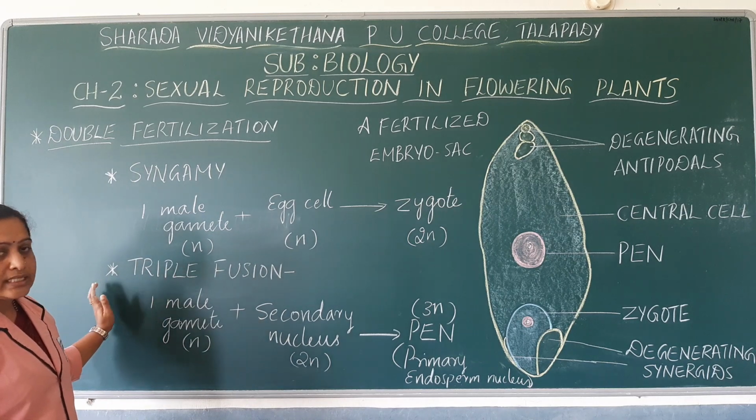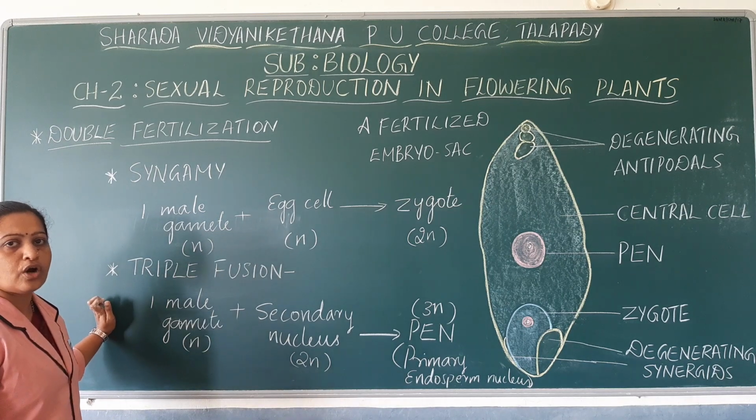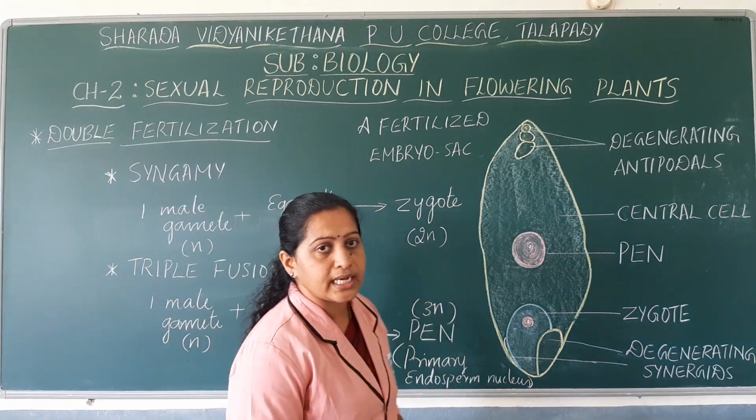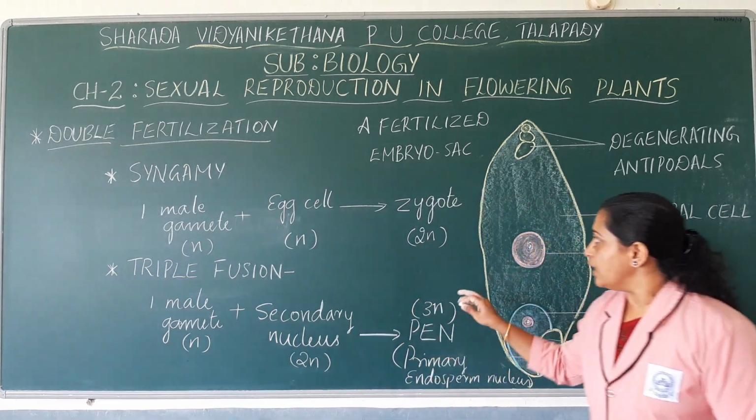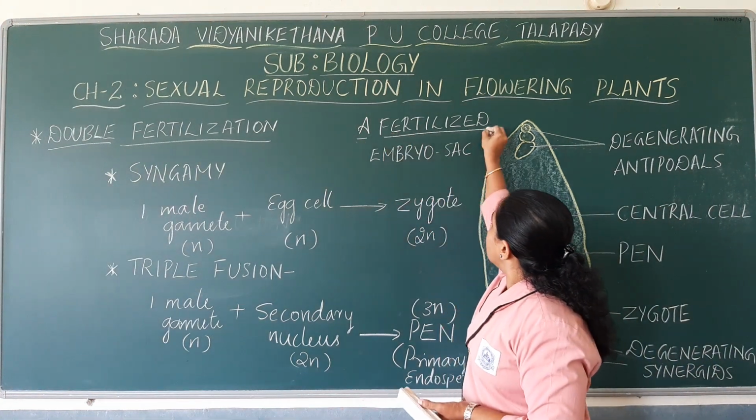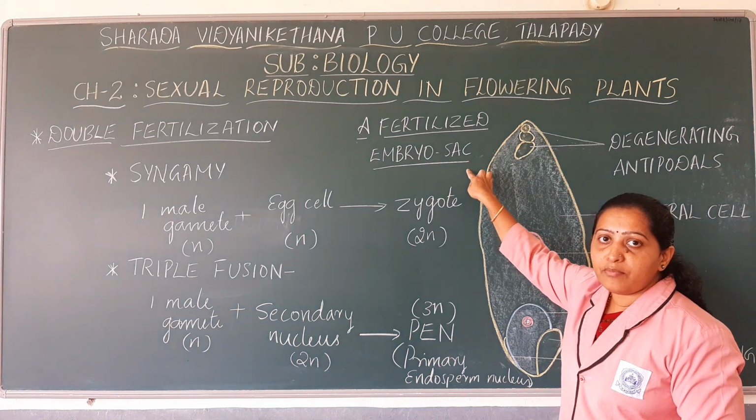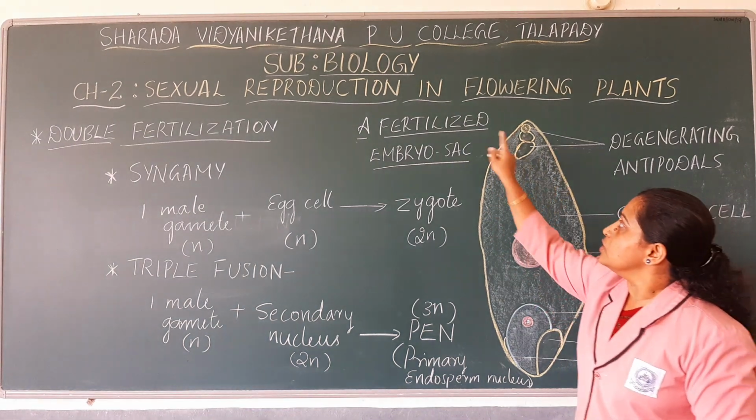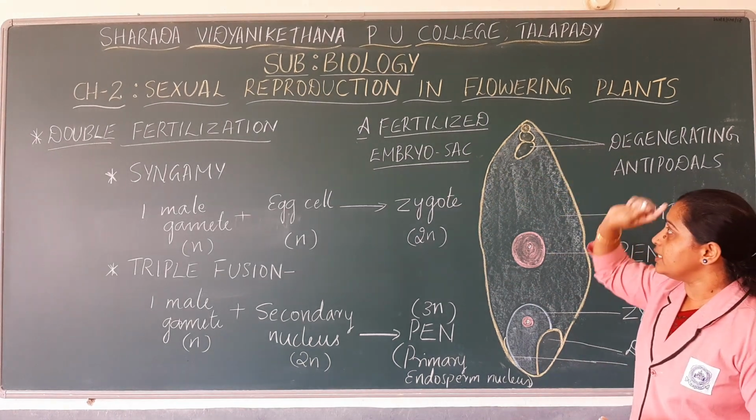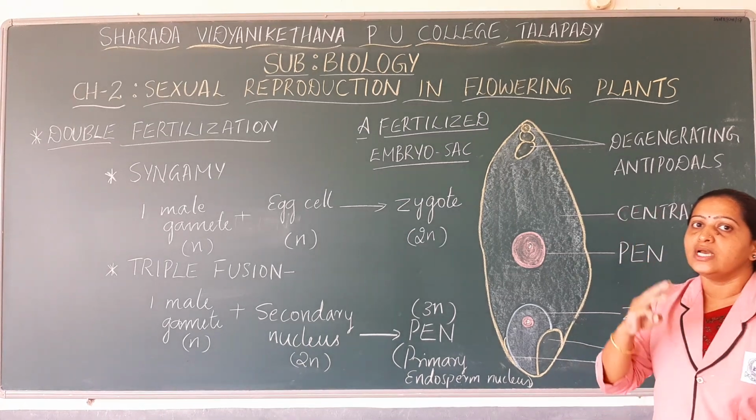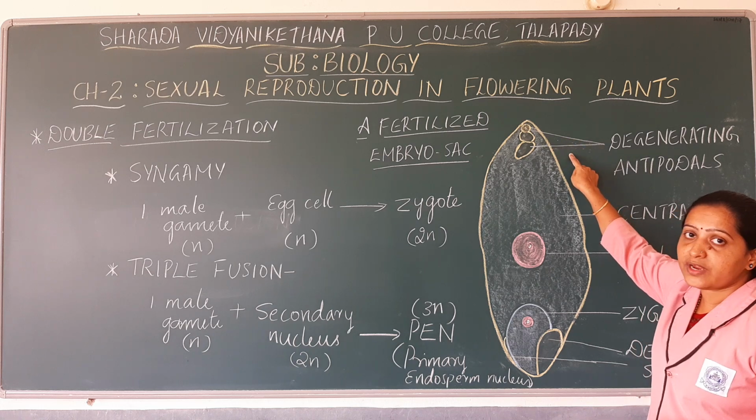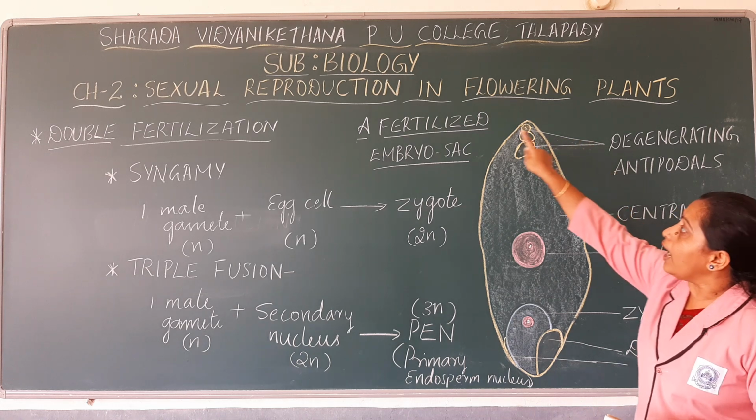double fertilization. Next, let us see what the structure of the embryo sac will be after double fertilization, that is, after formation of the zygote as well as the primary endosperm nucleus. This is the structure of a fertilized embryo sac. Fertilized embryo sac means the embryo sac that is formed after fertilization. Initially we had studied that the embryo sac has three antipodals towards the chalazal end, and we will see what the fate of the antipodals is now after fertilization.